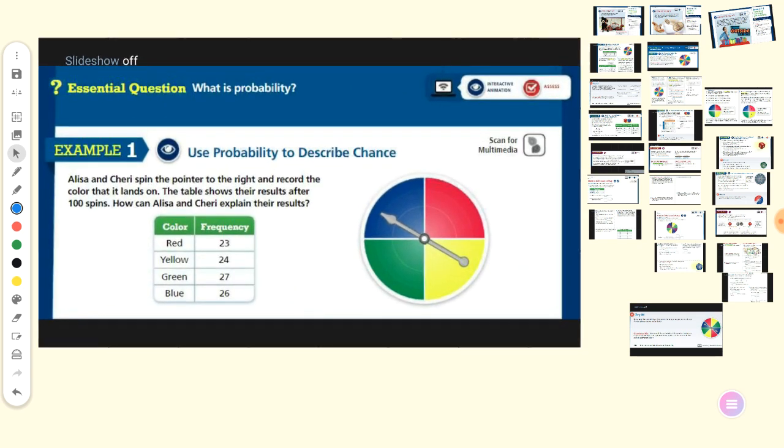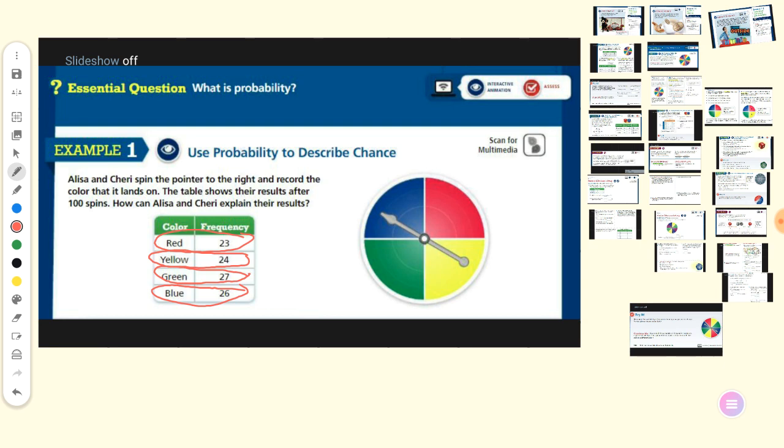You find at the end that you get 23 red, 24 yellow, 27 green, 26 blue. So they are near numbers. I think it's fair because you can expect it, because each one has the same chance for the pointer to land on the color.